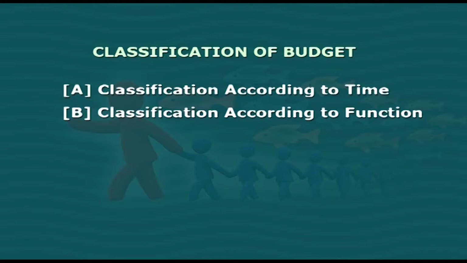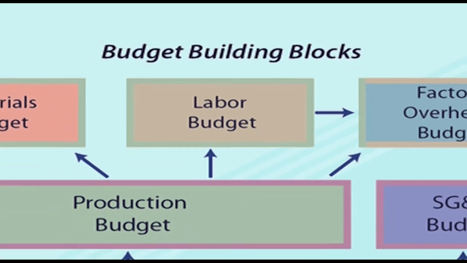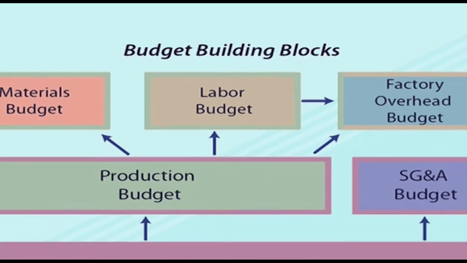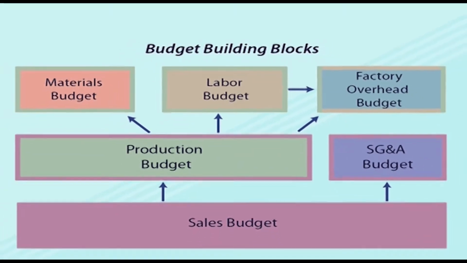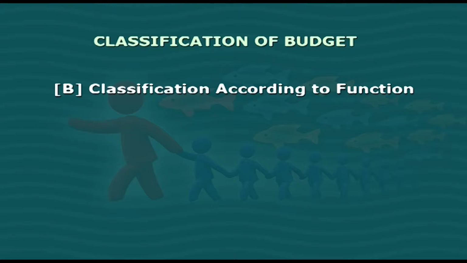Now, the second category of classification is according to function. Friends, a functional budget is a budget which relates to any of the functions of an organization. The functional budget depends upon the type of functions performed in an organization. The functional budgets are categorized like this.